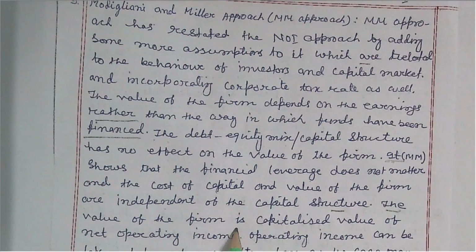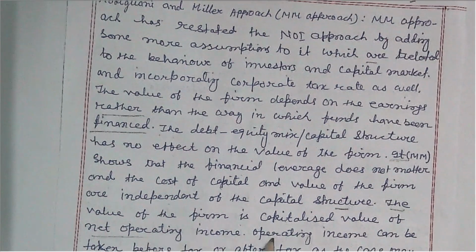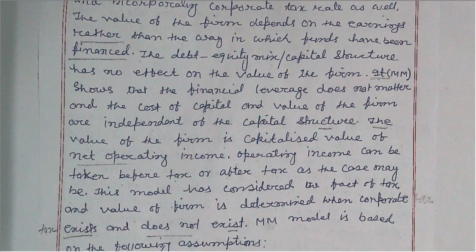The value of the firm is the capitalized value of net operating income. So the earlier theory has failed to give a single situation. This approach has considered a wider area, including the behavior of investors, their ability, their rationality, switching from one form to another form, how they can save themselves, and how they can make earnings if they switch over.